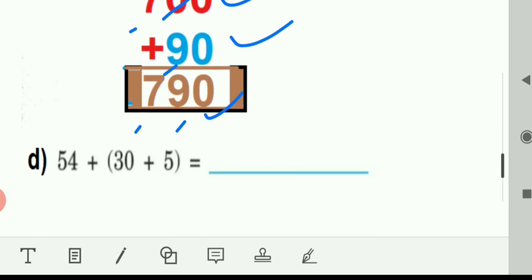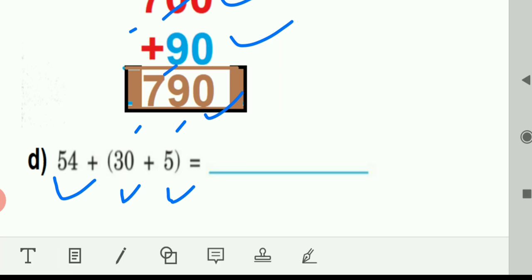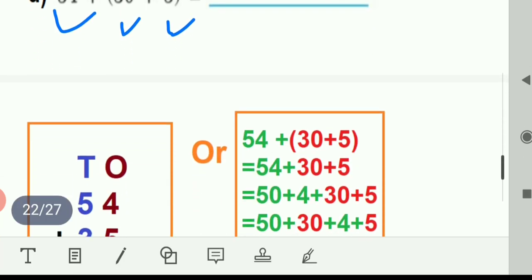Next is 54 plus 30 plus 5. We have to find out the answer. So there are two ways.